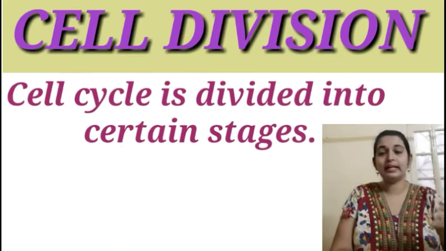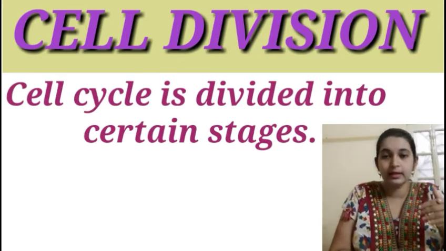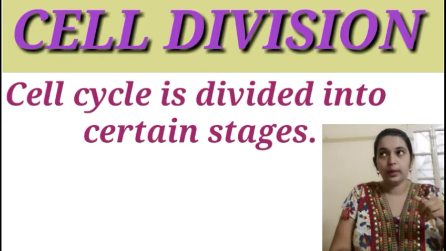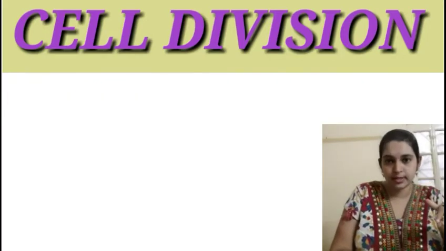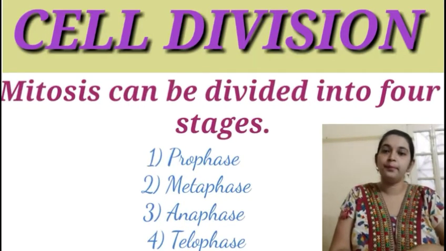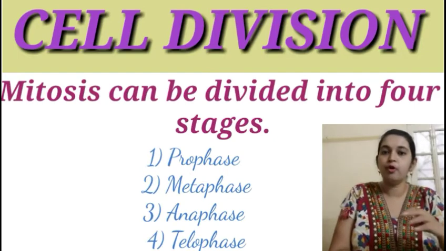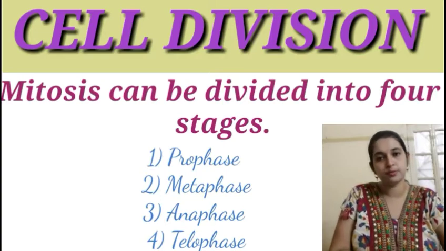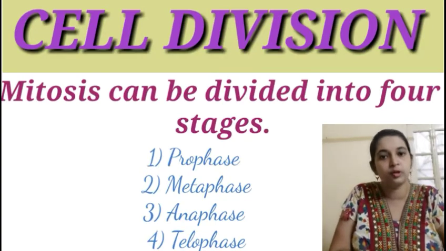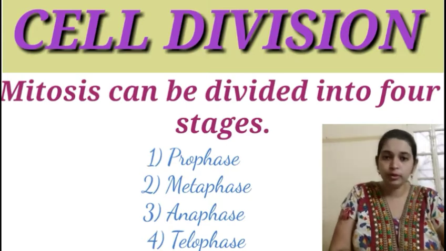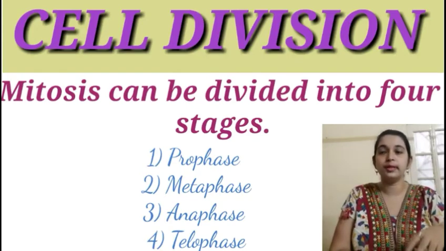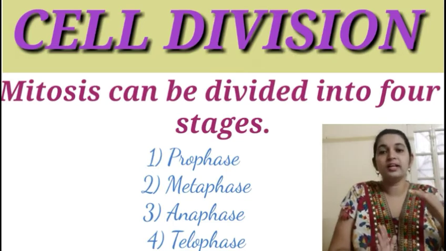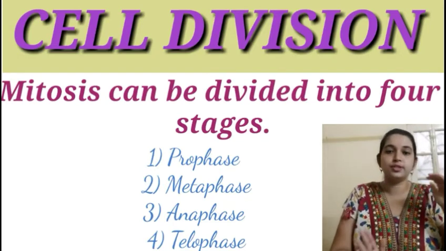But cell cycle or cell division is actually a very progressive event. Though we divide certain stages in the cell cycle, for example, mitosis can be divided into 4 stages of karyokinesis, that is prophase, metaphase, anaphase, telophase, followed by cytokinesis. We do say this, but actually it is very difficult to make clear-cut demarcations of these stages of mitosis.